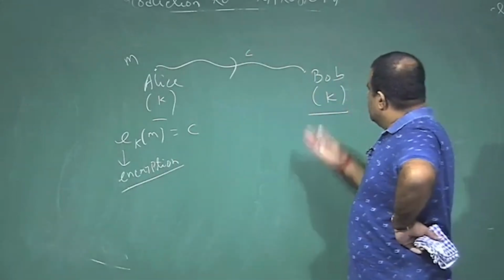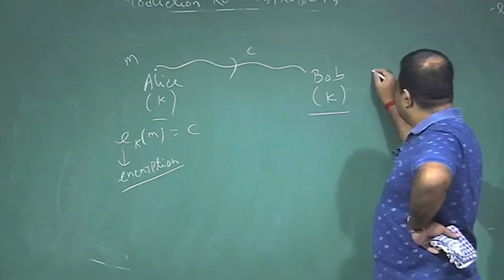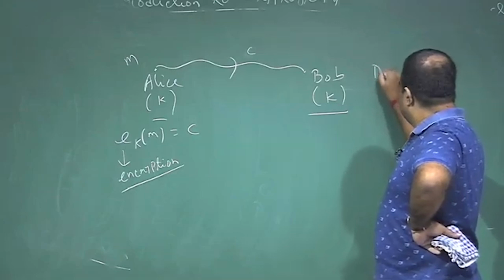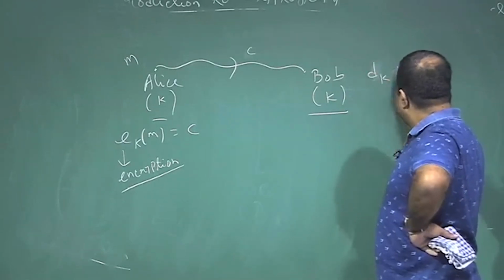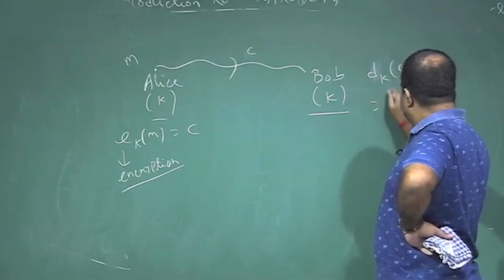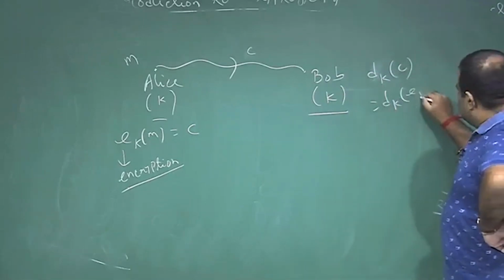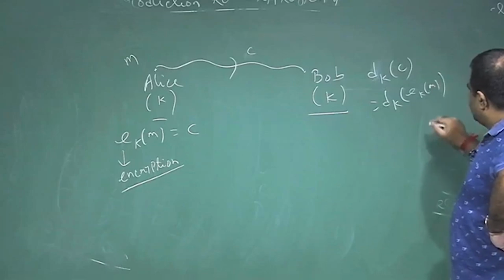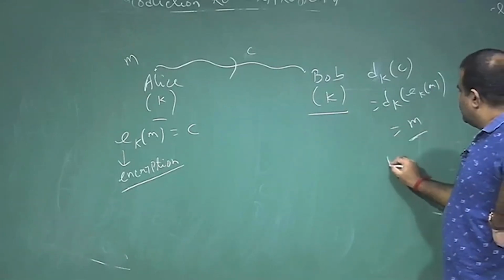After receiving this C, Bob applies another algorithm, called the decryption algorithm, which uses the same key on C. D_K of C is basically E_K of m, so it should give us m. This is called decryption.